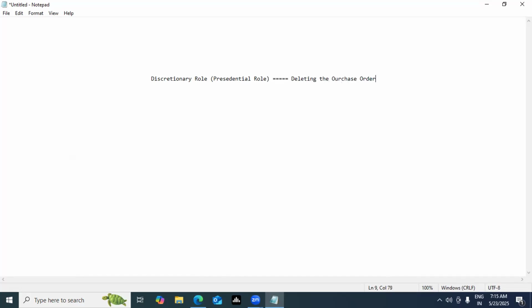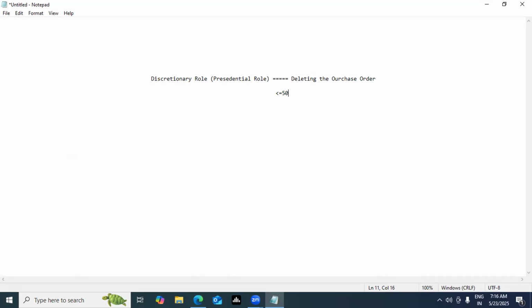Now there's a limitation to how many folks you can assign the discretionary role to. Do remember, Oracle restricts it to less than or equal to 50 users. That means only 50 users can get the access of deleting the purchase order. Do remember this thing: less than or equal to 50. So there's a limit in Oracle Fusion for your discretionary role. That's very important to know.